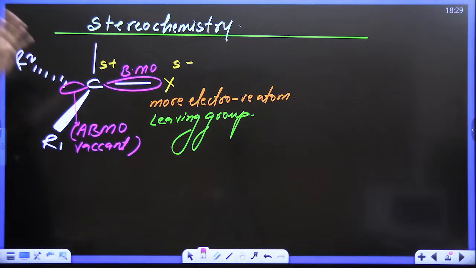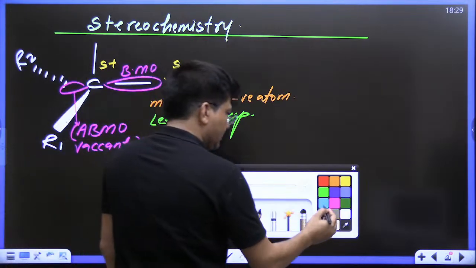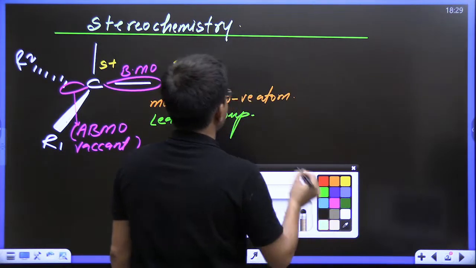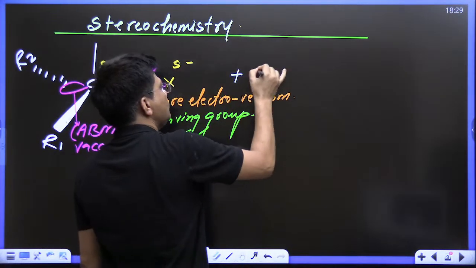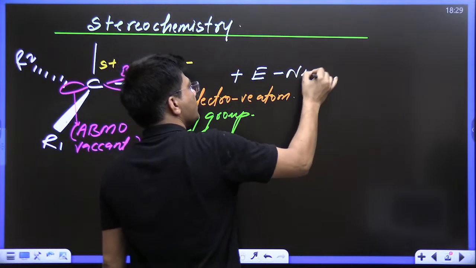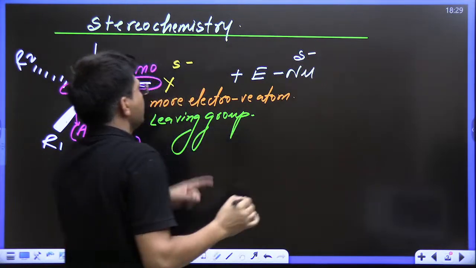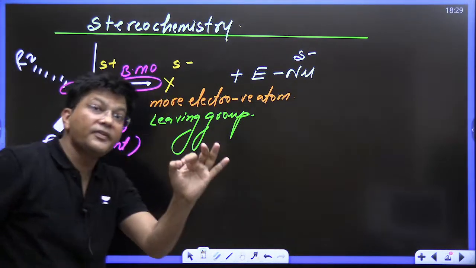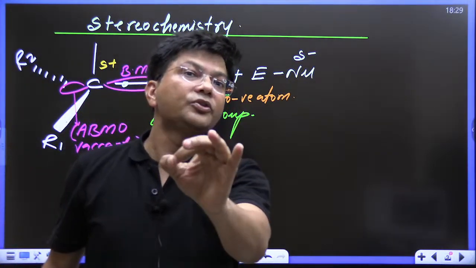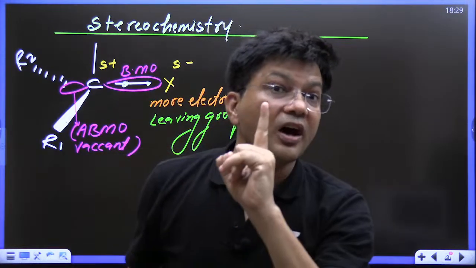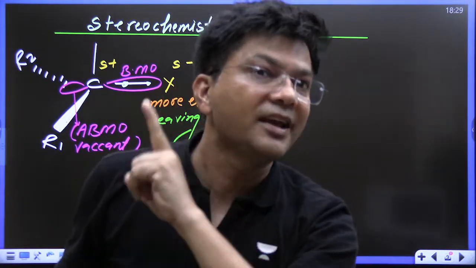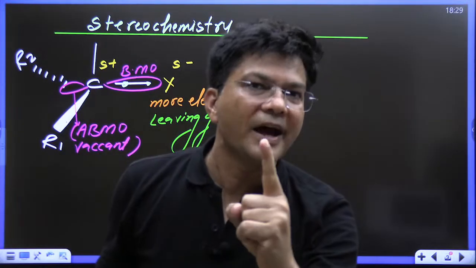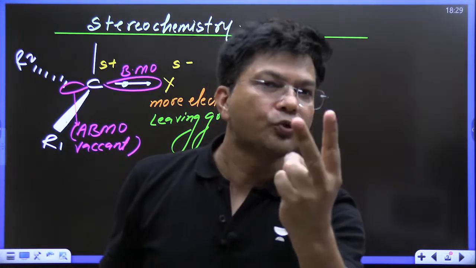Now kids, in the life of this, who is going to come? E nu. Now kids, do let me know, is it possible that Nu can attack from here? Always remember that when somebody is going to donate electrons, electrons are always donated in a vacant orbital, not in a filled orbital, because one orbital can hold a maximum of 2 electrons.